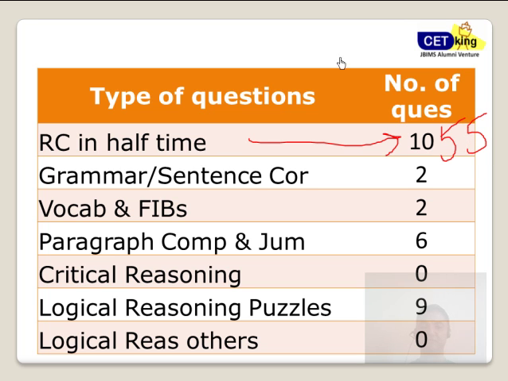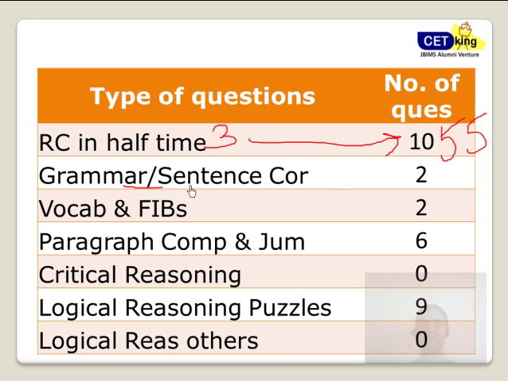For example, what is the meaning of this sentence is more of an inference based question, but what is the author saying in this line is a kind of question which is more fact based. Just read the line from the paragraph and answer that. What is the meaning of this word? What is the meaning of that word? So 5 questions based on that, 5 questions based on RC. So 3 sets in total.